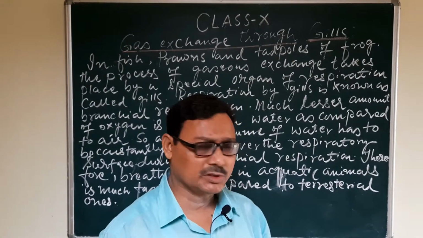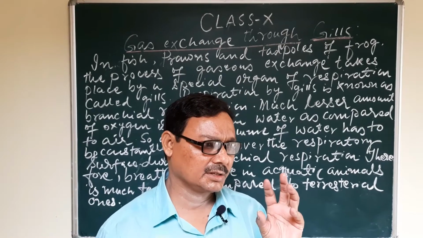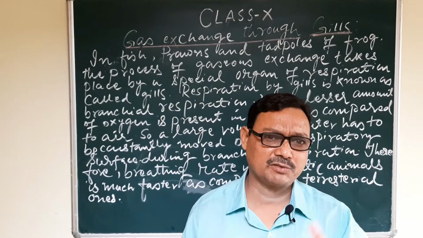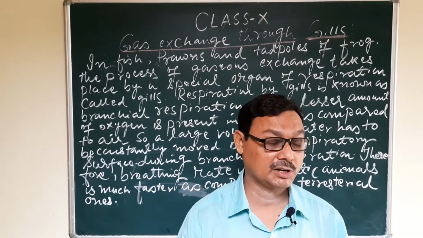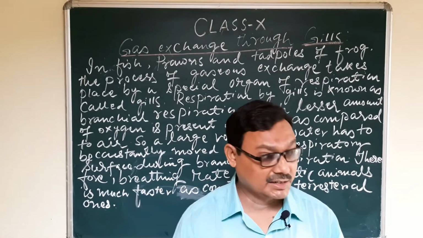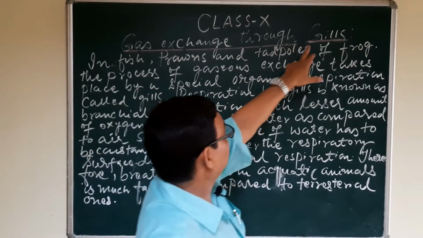And due to that reason, the surface area for the exchange of gases and their structure is also different in comparison to the terrestrial animals, and that is why here the gases exchange through the gills.